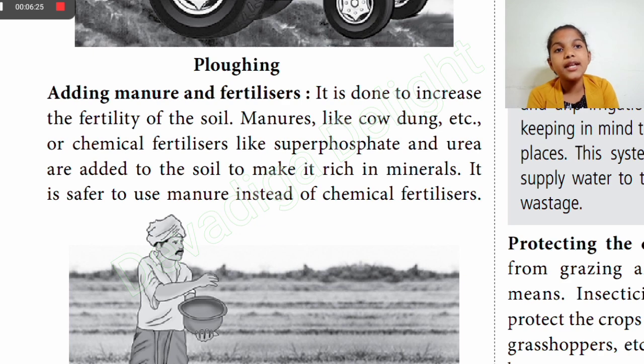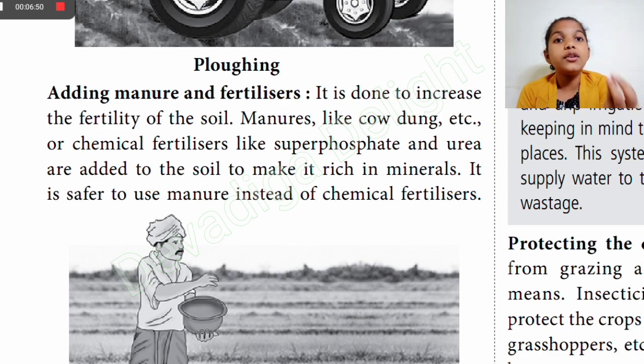So we need something to increase that in some way. It's exactly like when you're watching a device and the battery runs out. You need to charge it so that you can use it more. Like that, manures and fertilizers are like the charging for the entire field, if you take the entire field as a device.